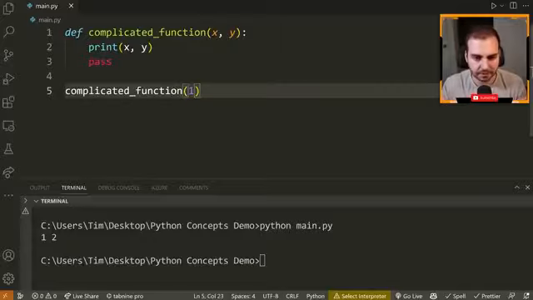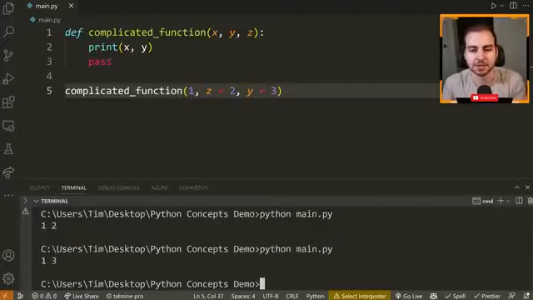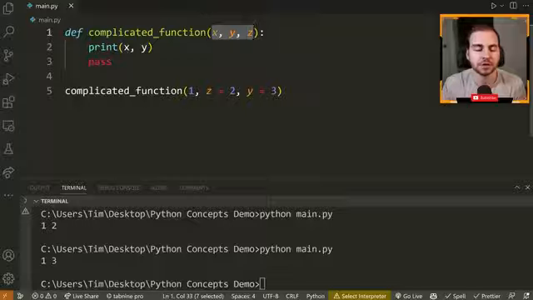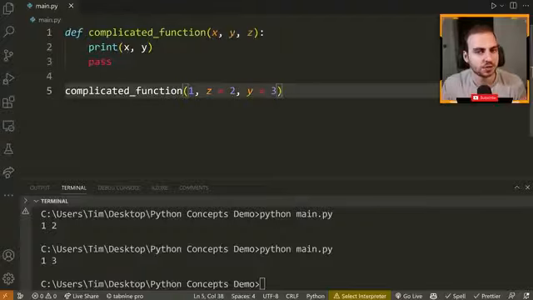However, if I pass some positional arguments, so let's say I do something like 1, now I can do something like z equals 2, y is equal to 3. So I can pass some of the arguments positionally, and then some of them I can pass using the keyword argument here, or the named argument, whatever you want to refer to it as. By the way, inside of your function call, you refer to these as arguments, and up here in your function, you refer to these as parameters. So I just wanted to show you that I can pass some of these positionally.